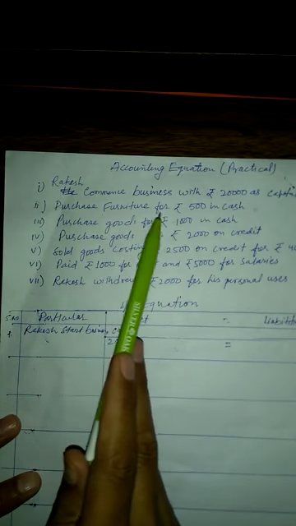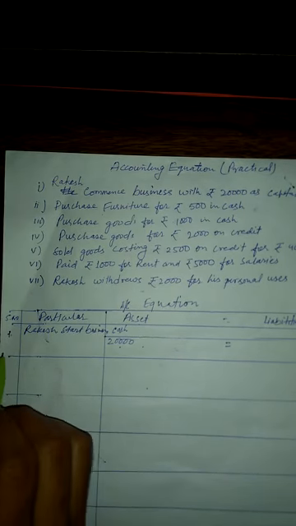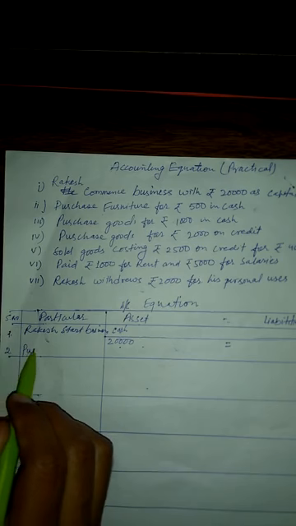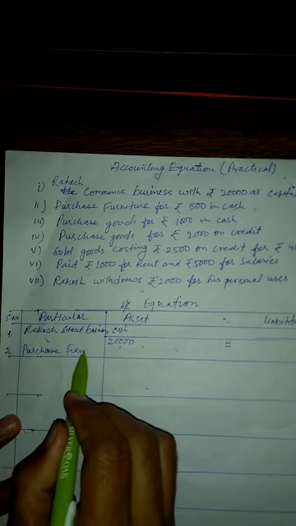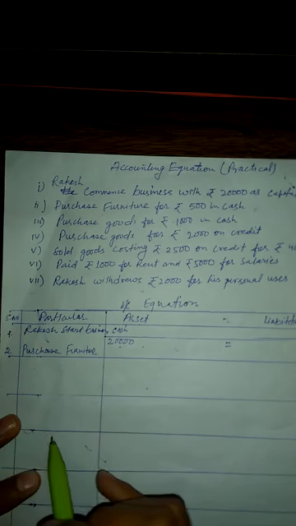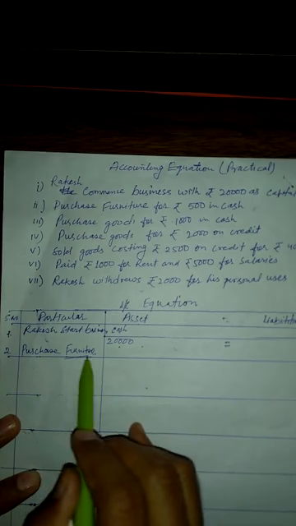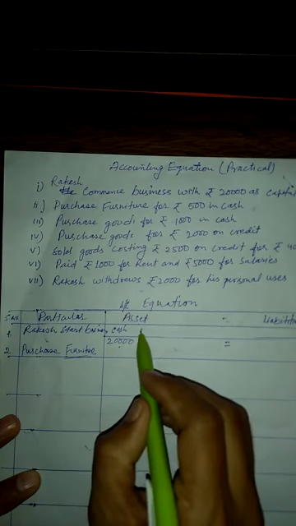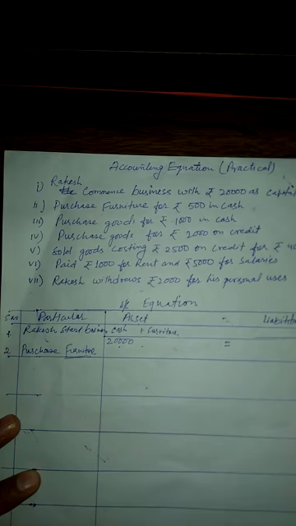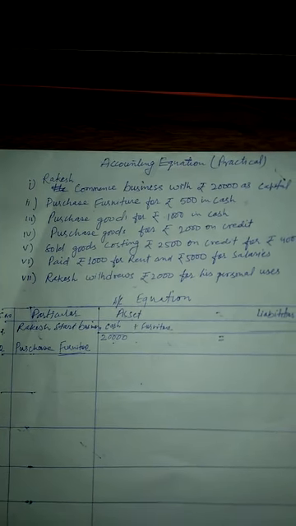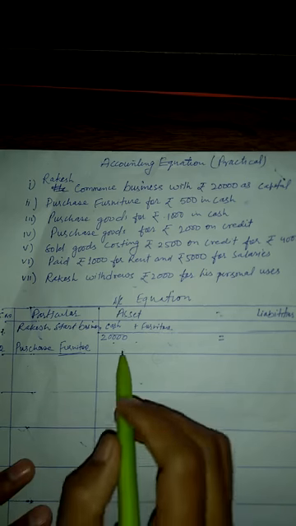Now come to the second point. Purchased furniture for rupees 500 in cash. So dear students, furniture is also an asset. See, he is purchasing furniture. It means that he is paying a cash of rupees 500.